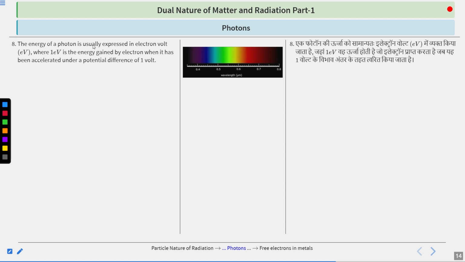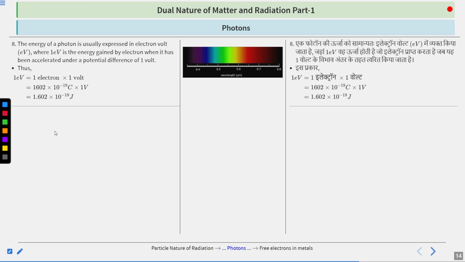The energy of a photon is usually expressed in electron volts, eV, where 1 eV is the energy gained by an electron when it has been accelerated under a potential difference of 1 volt. 1 eV equals 1 electron charge times 1 volt, which is 1.602 × 10^-19 C × 1 V = 1.602 × 10^-19 J.